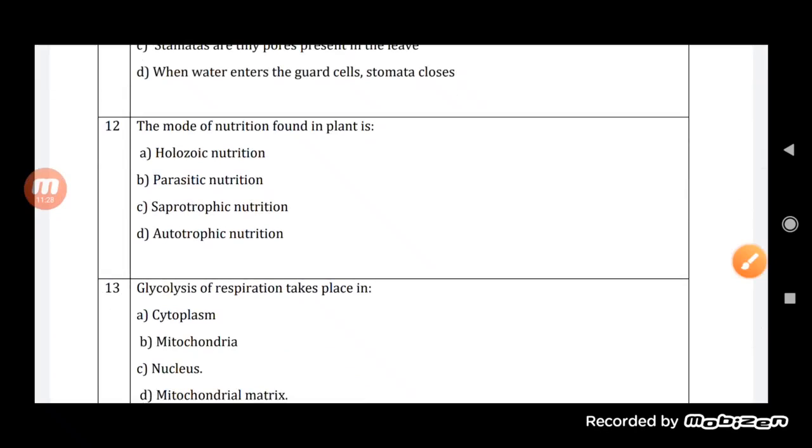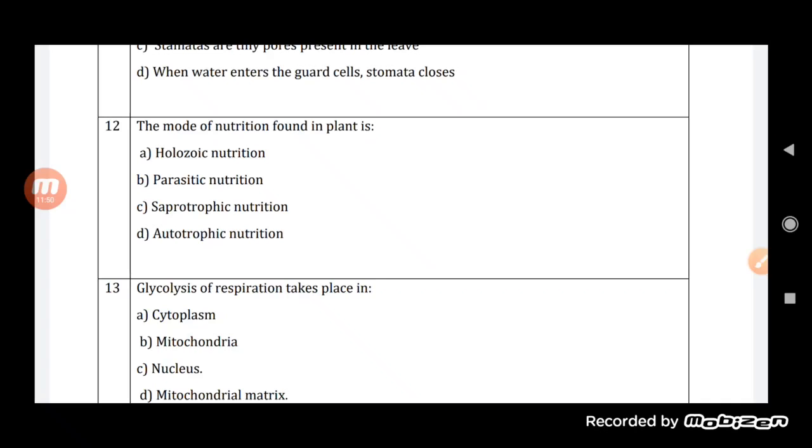Now the mode of nutrition which is found in the plant. So the mode of nutrition which is found in the plant is what? That is the holozoic. No, you know that holozoic is basically found in humans, where ingestion, digestion, absorption, assimilation occurs.